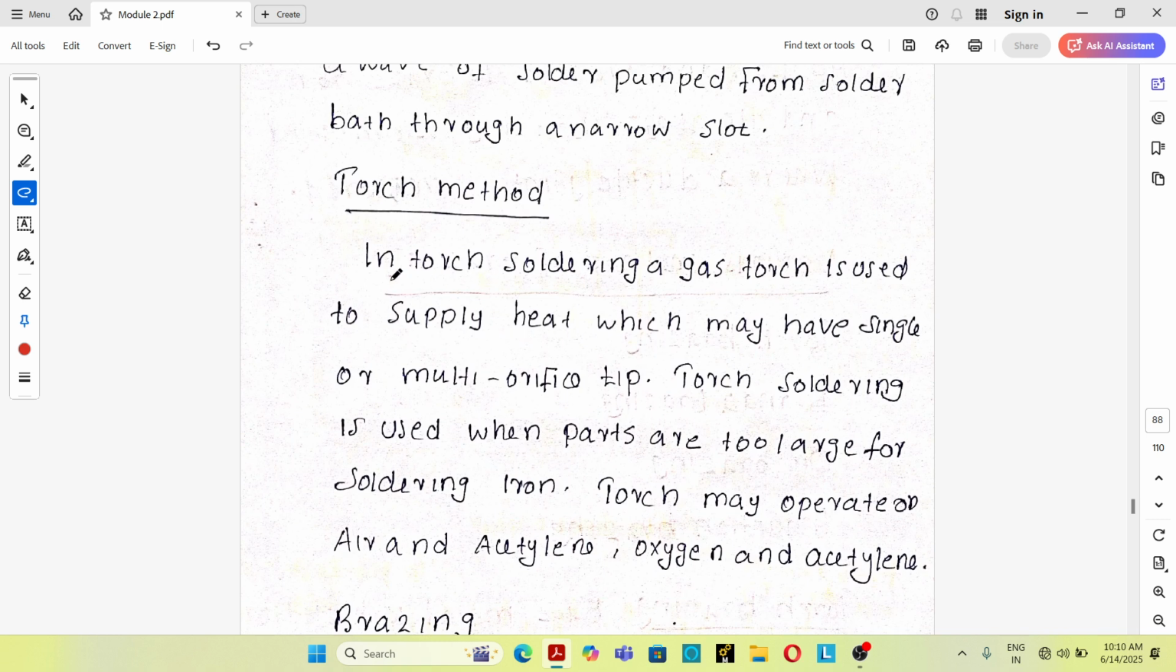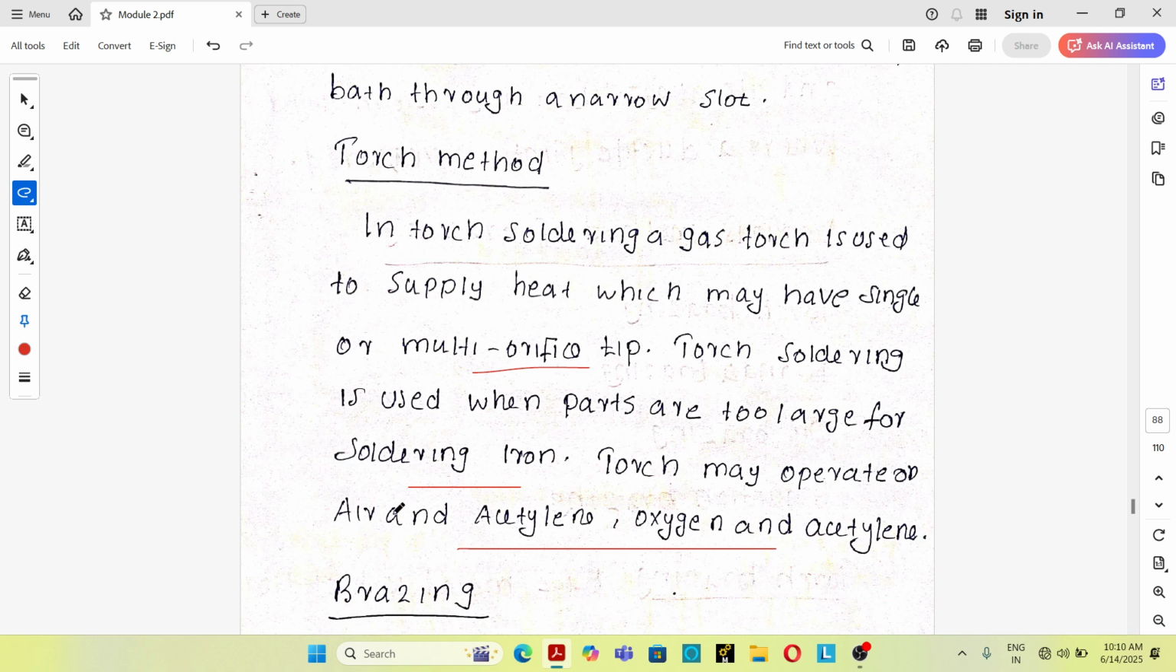Next one is the torch soldering method. In torch soldering, a gas torch is used to supply heat, which may have a single or multiple orifice tip. Torch soldering is used when parts are too large for a soldering iron. The torch may operate on air, acetylene, oxygen and acetylene, etc. So the torch soldering method is used if the parts are very large and a soldering iron cannot produce the amount of heat required for joining. Commonly air acetylene or oxyacetylene torches are used. Okay, so that's about the soldering process.